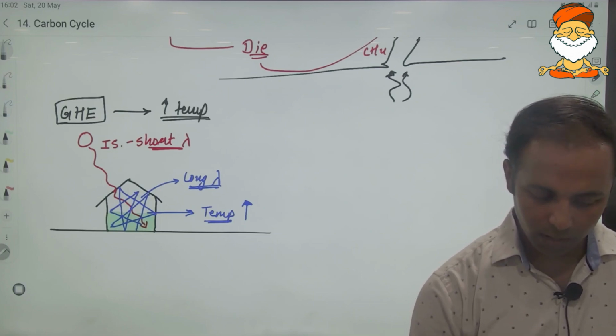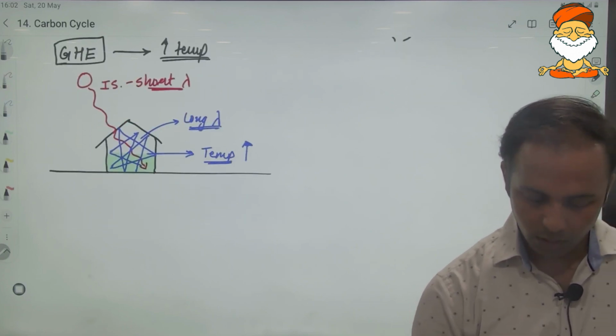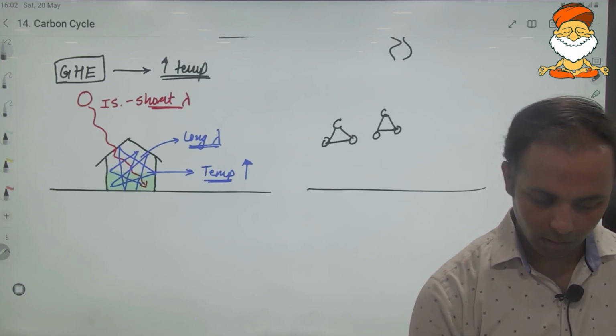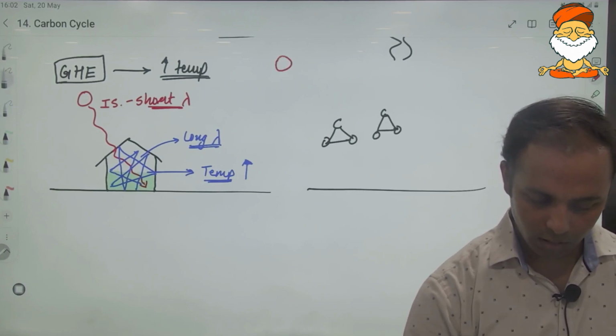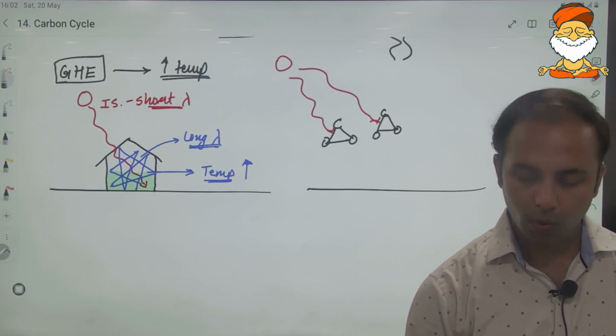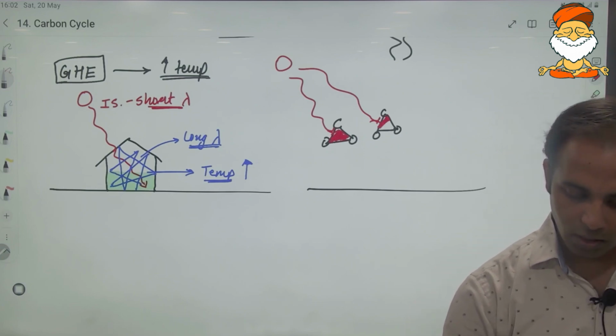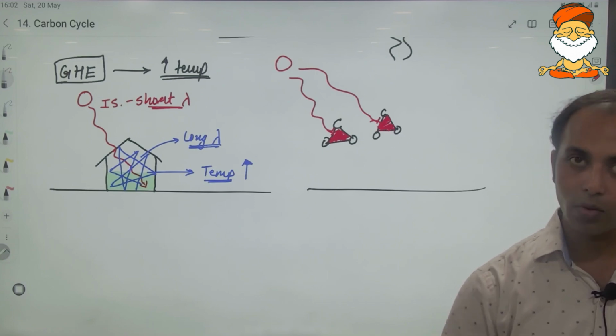In a similar manner, carbon dioxide also does the same thing. Carbon dioxide in the atmosphere is transparent to the incoming radiation. Okay, once it enters, the carbon dioxide molecule traps this heat and does not let it go back.